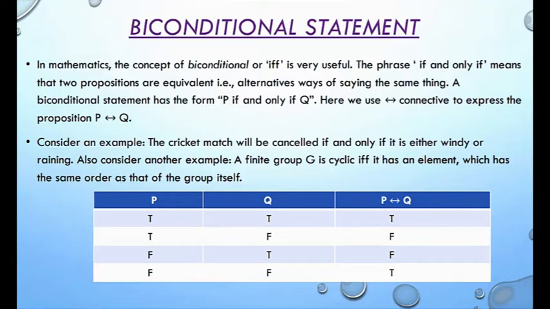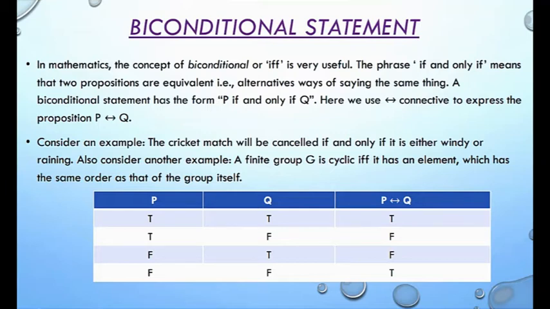Here we use the double-headed arrow connective to express the proposition P implies and is implied by Q. Consider an example: the cricket match will be cancelled if and only if it is either windy or raining. And consider another example: a finite group G is cyclic if and only if it has an element which has the same order as that of the group itself. So these are very practical examples.